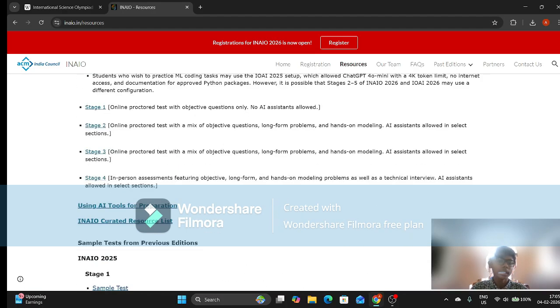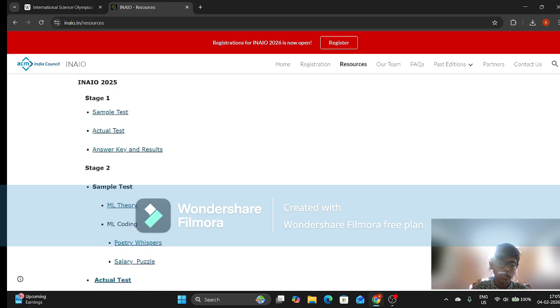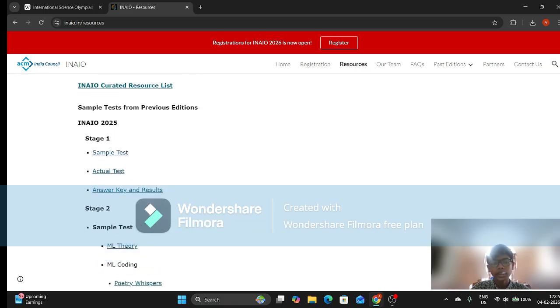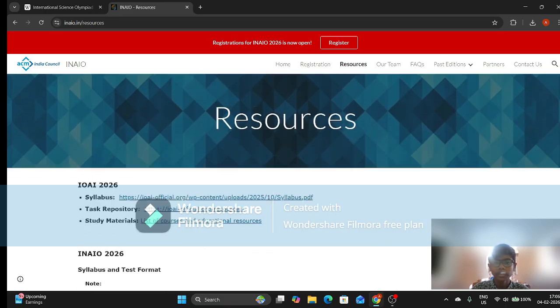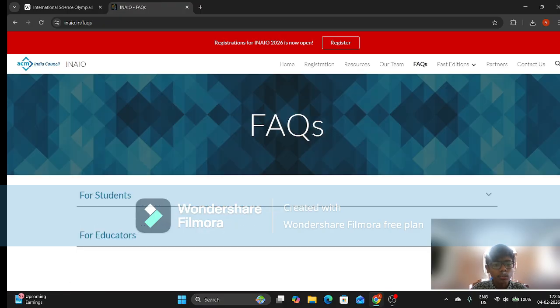Here are all the stages. Information is given from stage 1 to stage 4 of INAIO and then IOI. You'll even find sample tests and actual test problems and all that. And you'll get frequently asked questions here. You'll get the past editions here and you can contact them. That's it, mostly.